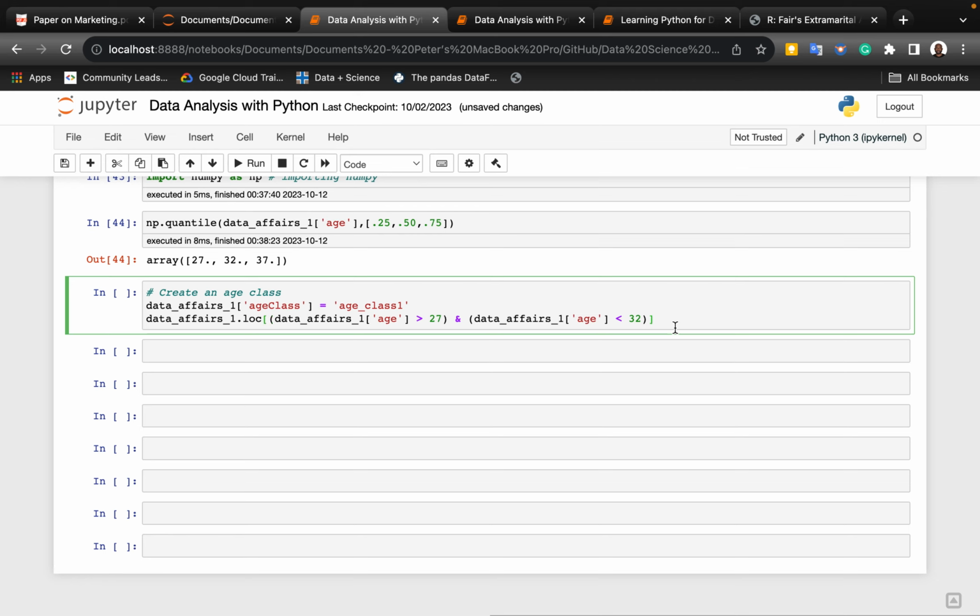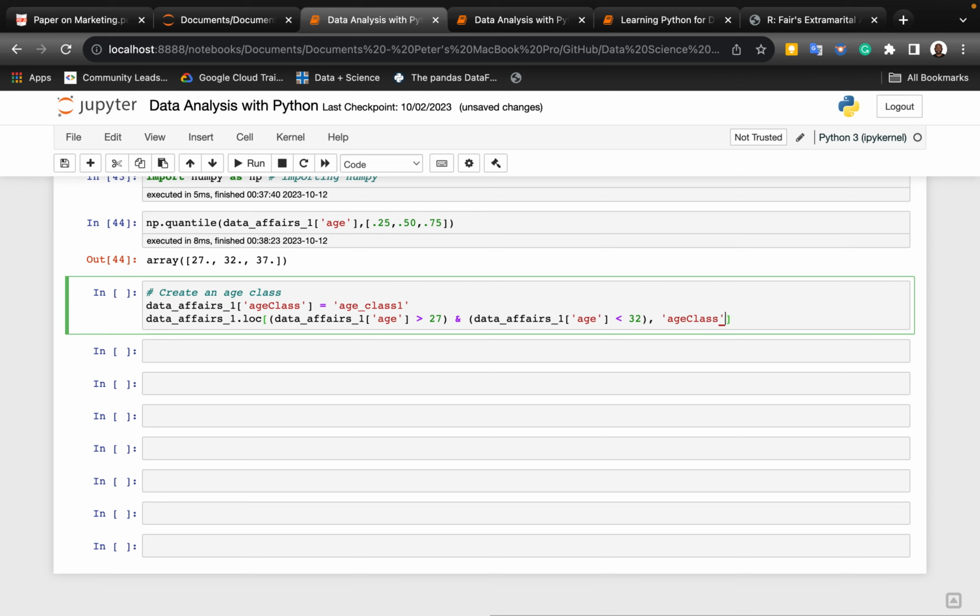Next, for this we are going to give it a name. We're going to say comma, and we're going to call this age class. That's the name we're giving it.